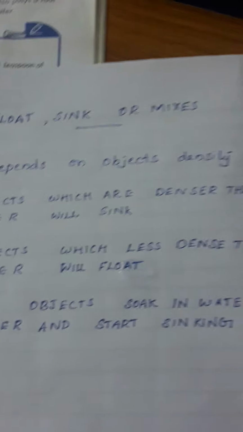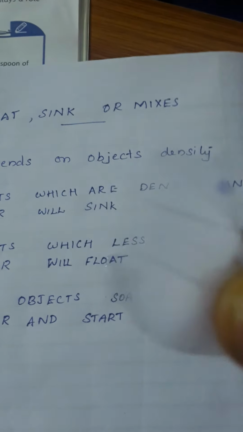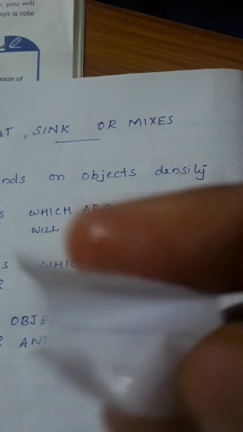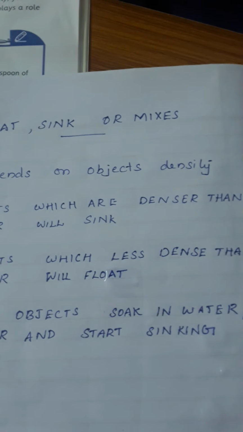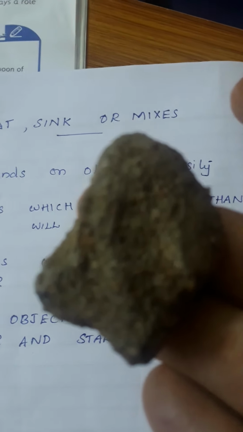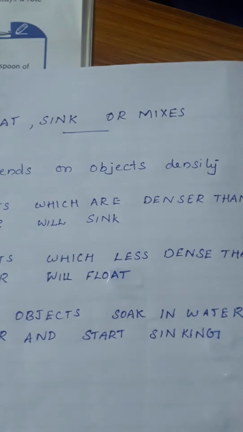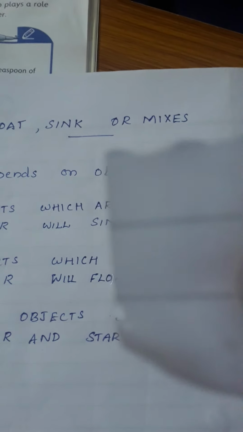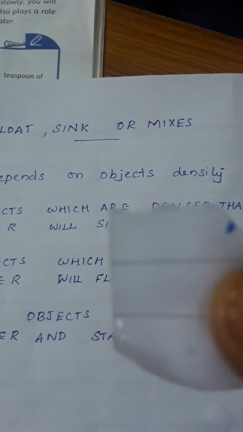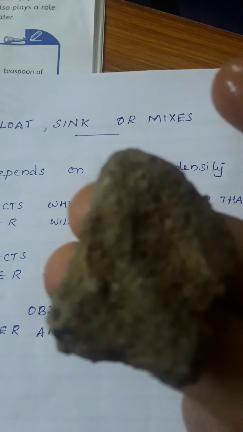In the case of the paper piece, the particles inside the paper are staying far apart, so it is very light. But in the case of this stone piece, the particles are very close to each other. They are bonded very tightly. In the paper piece, the particles are bonded very loosely, but in the stone, the particles are bonded very strongly.